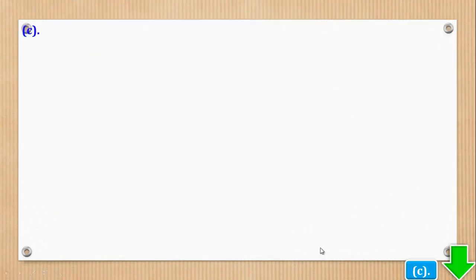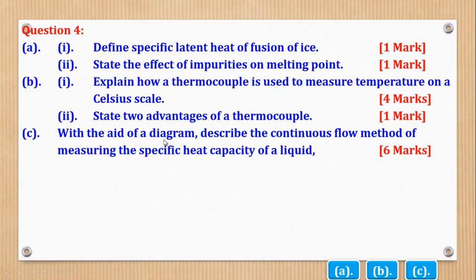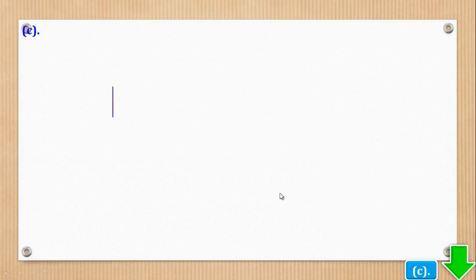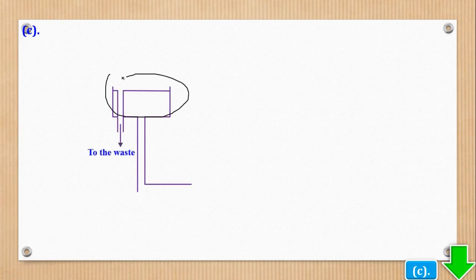What about part C? Part C says, with the aid of a diagram, describe the continuous flow method of measuring the specific heat capacity of a liquid. So we shall need to draw a diagram. So let's first draw the diagram. So we have a constant water supply, which is this. So it is connected to,